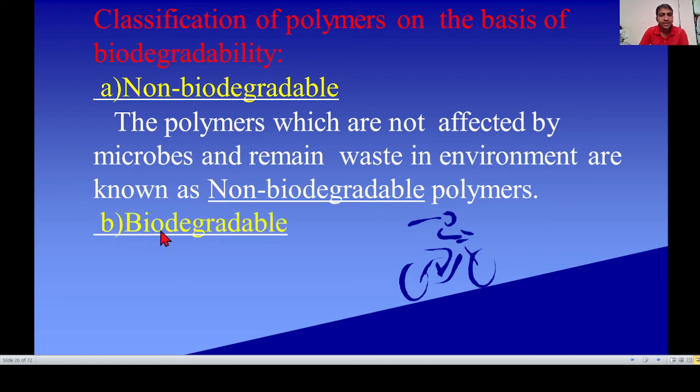And second type, biodegradable polymers. It is exactly opposite to non-biodegradable. See the definition.